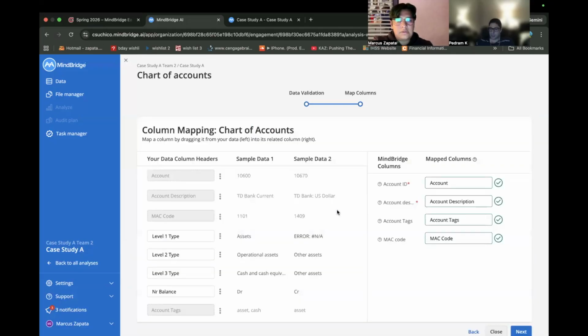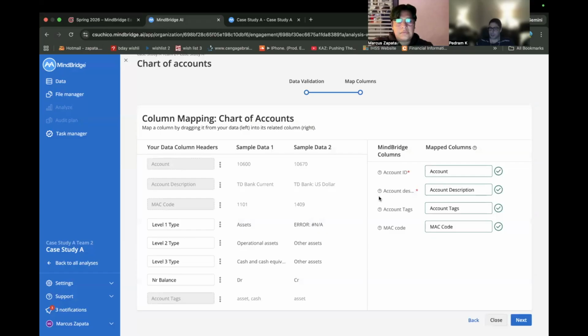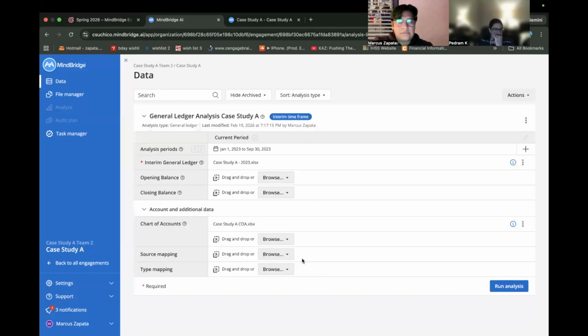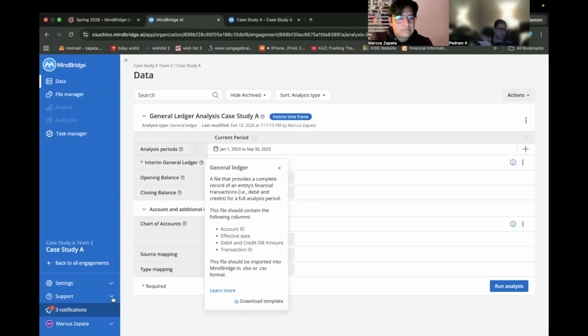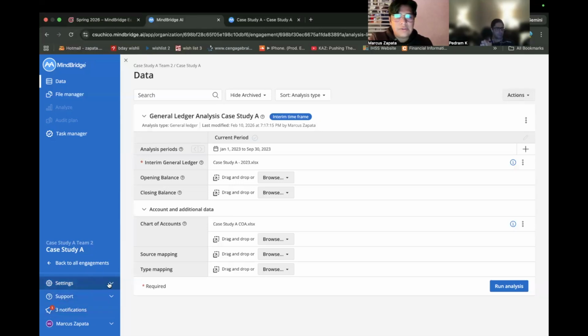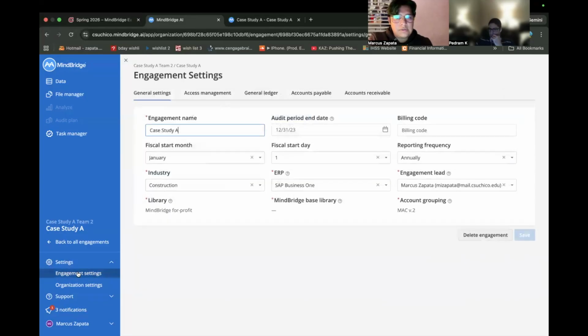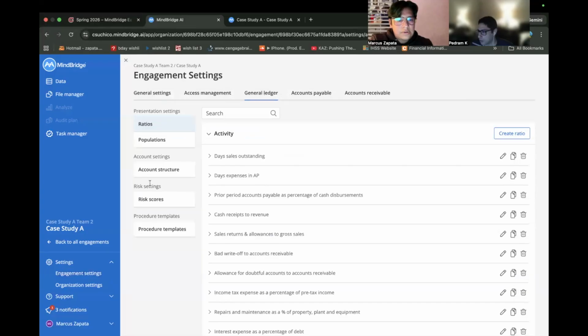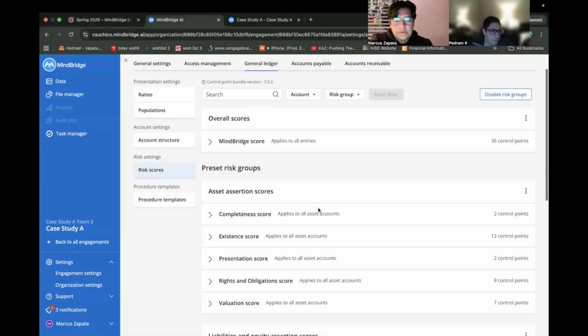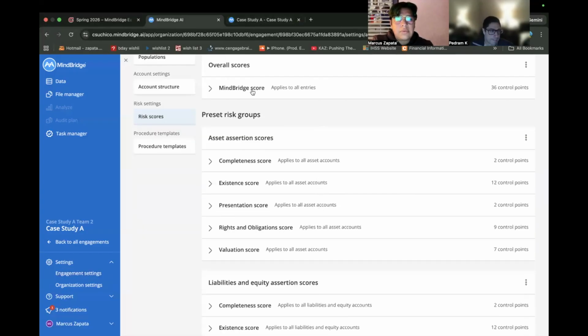Next. Oh yeah, the chart of accounts was on the first step. Okay, we're good there. Adjust the risk score control points? We haven't gone to that. Have you gone to that point yet? Not yet. So that'll be through settings, and then engagement settings. Okay. And then MindBridge score.